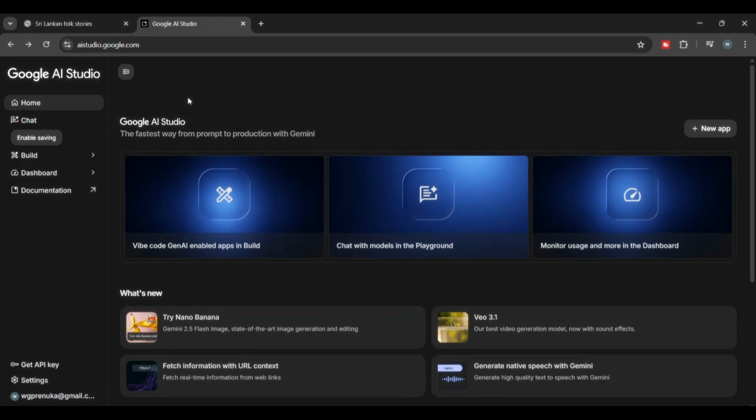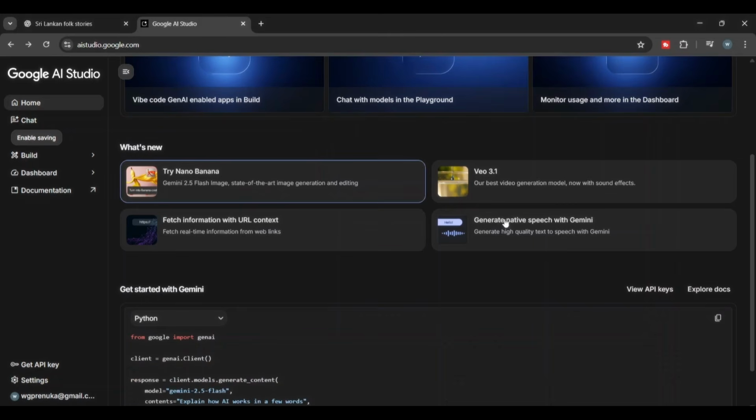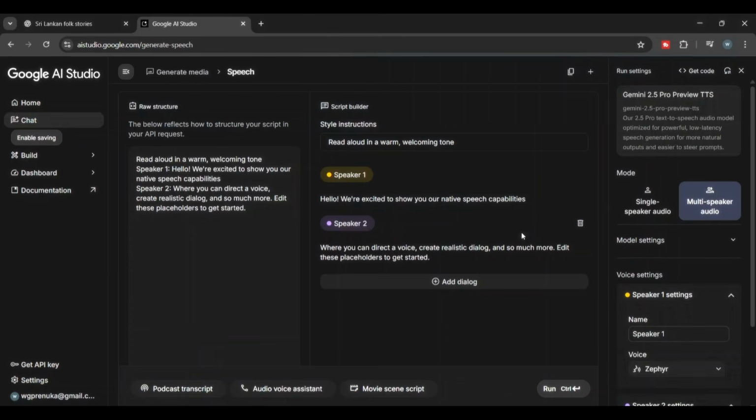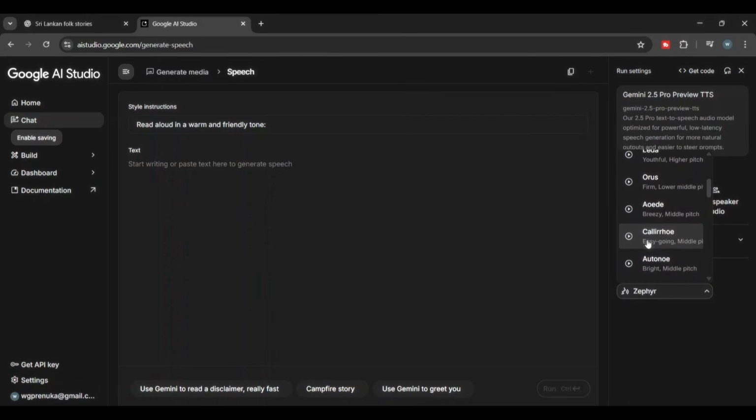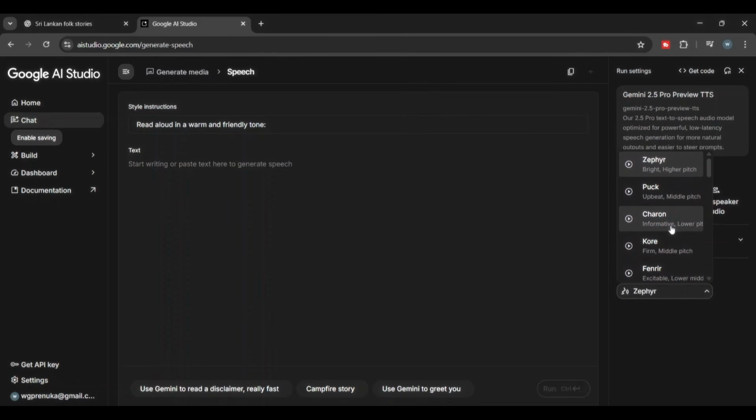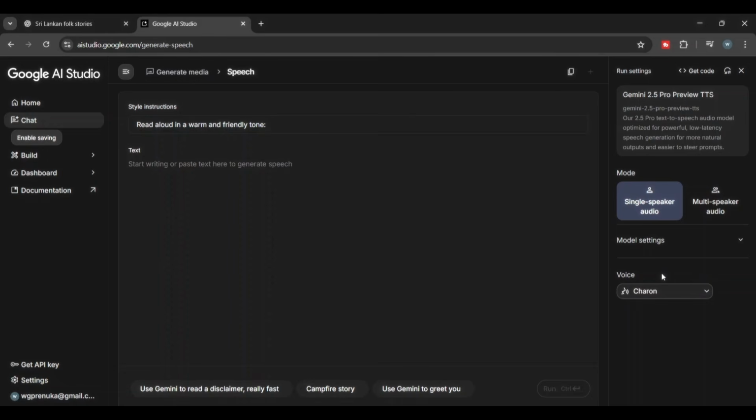So, all you have to do is simply go to this site through the link given in the description below. After that, click on Native Speech Generation. Now, select Single Speaker Audio as the mode here. Next, choose a voice you like from the list. Since I like this one, I'll select the Sharon voice. After that, you need to describe how this AI voice should speak in the Style Instructions box. So, I'll type proud tones suitable for story narration.